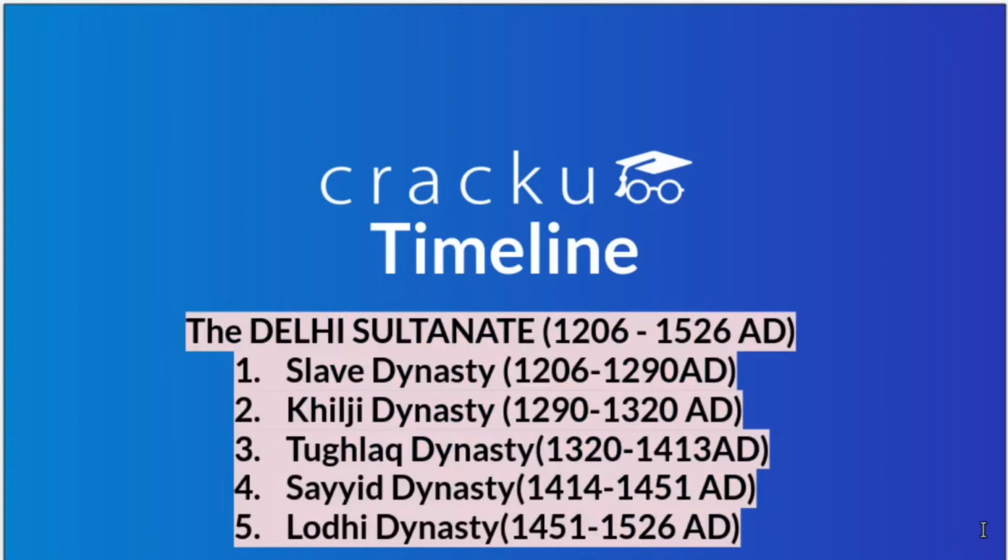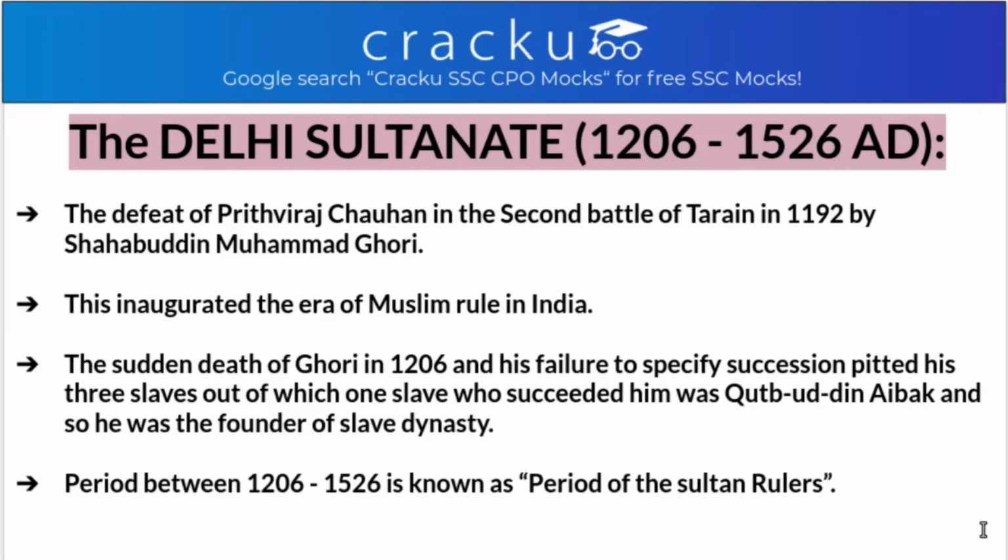This is the timeline. The Delhi Sultanate began in 1206 and ended in 1526. 1526 is the year when the first battle of Panipat took place, and with this the start of the Mughal Empire was done. The five dynasties within the Delhi Sultanate are the Slave dynasty, Khilji dynasty, Tughlaq dynasty, Sayyid dynasty and Lodi dynasty, and we will be discussing each and every dynasty.